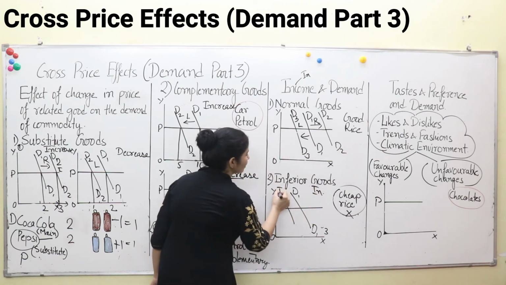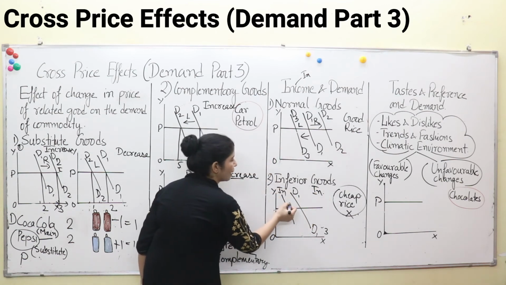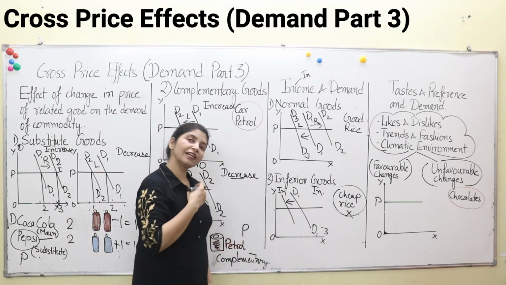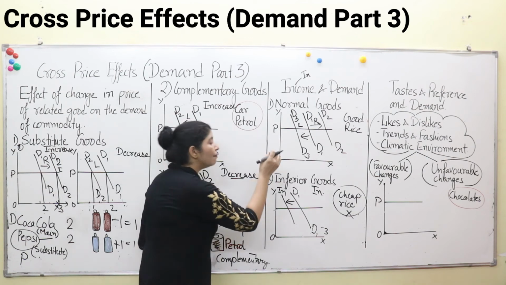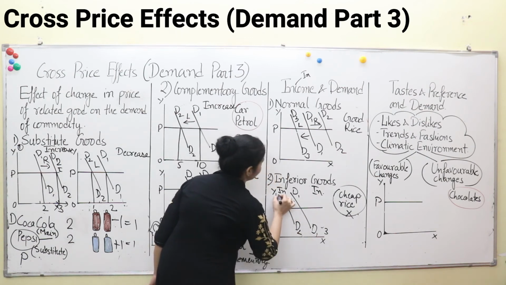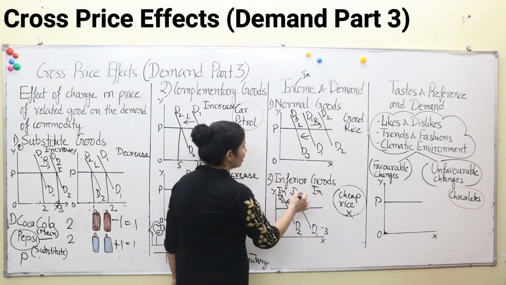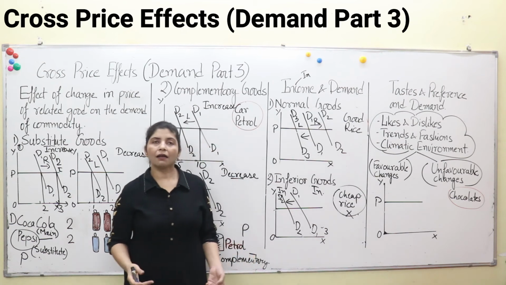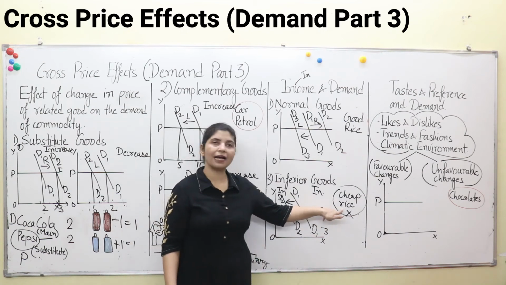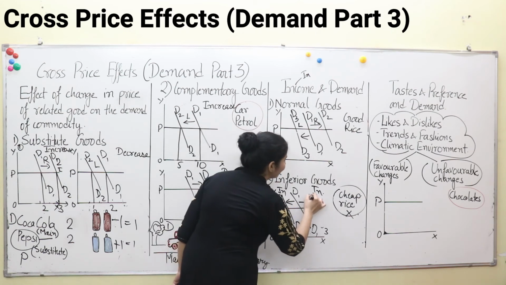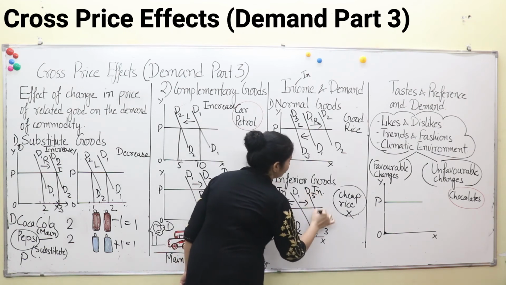So now here, in case of an increase in income, what is happening? Our demand for this good is decreasing. Because if our income is increasing, we will buy less of this commodity and our demand curve will move towards the left, D2. And in case our income is decreasing, then what will happen? Again, we will have to buy only cheap rice, and in that case our demand will increase, D3.